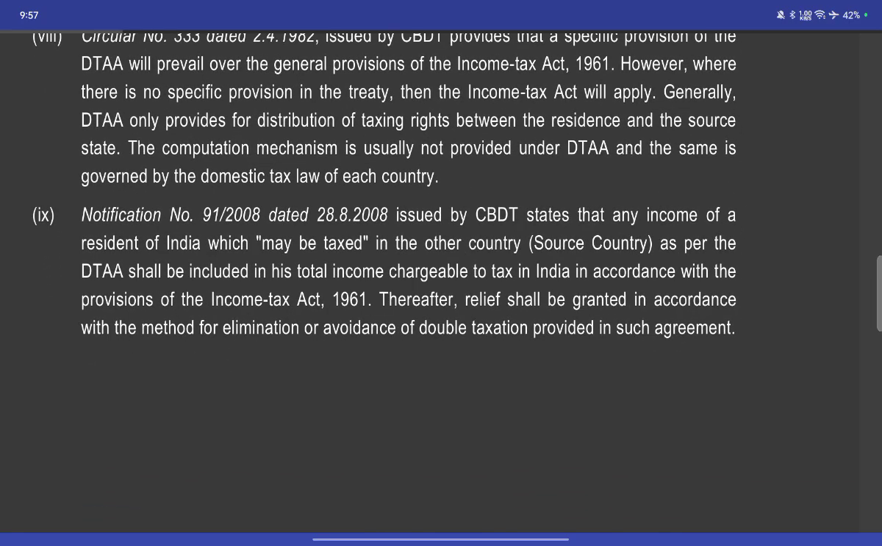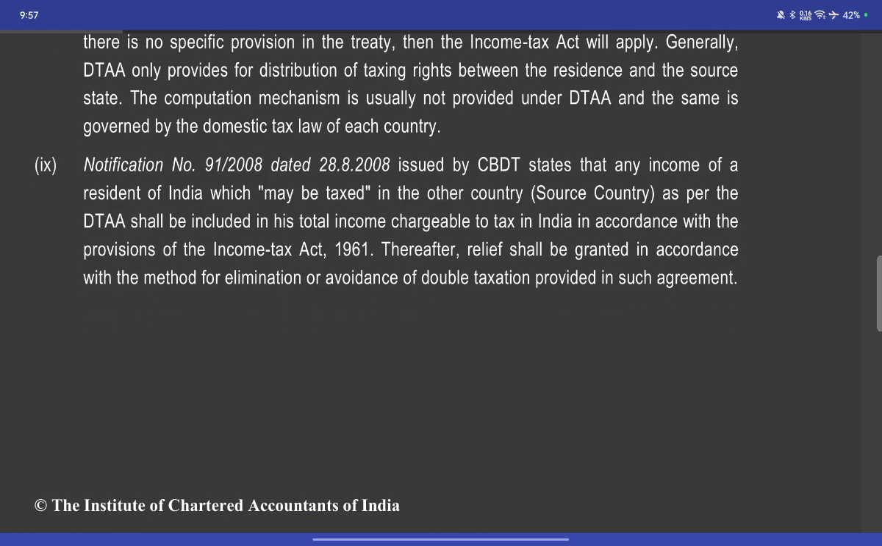Generally, DTA only provides a distribution of tax rights between the state of residence and the source state. The computation mechanism is usually not provided in the DTA, and the same is governed by the domestic tax law of the country.